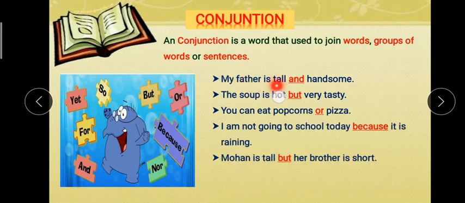My father is tall and handsome. The soup is hot but very tasty. So here between hot and very tasty we use but. You eat popcorn or pizza. I am not going to school today because it is raining. Mohan is tall but her brother is short. So conjunctions are those words which are used to join two or more sentences or words.